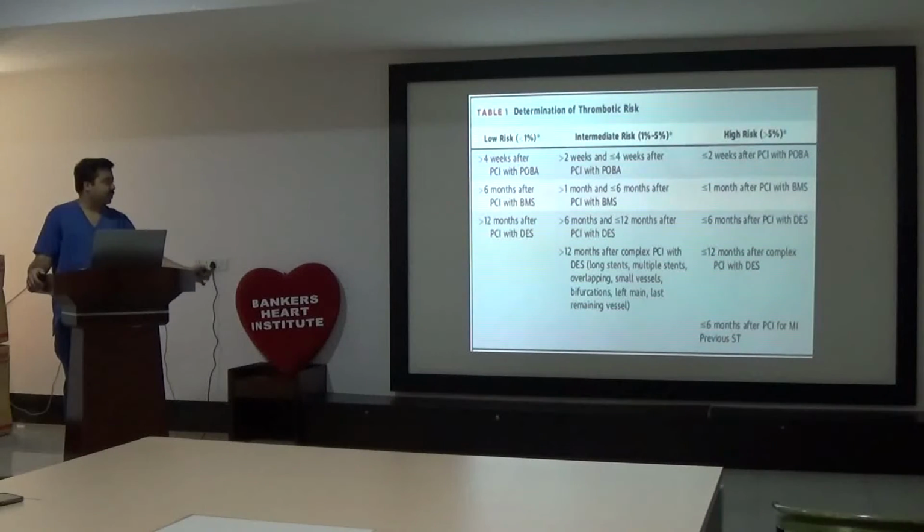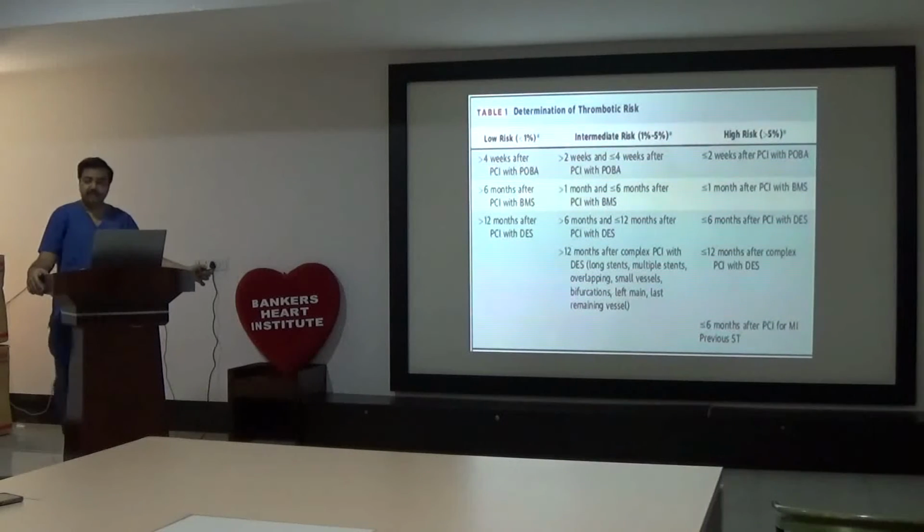Who are at low risk? We need to remember only this low risk and high risk category. So the low risk category is 4 weeks after only balloon angioplasty, that is 4 weeks after POBA. Nowadays POBA is not done. POBA is done for a particular reason, when a patient needs urgent surgery and develops myocardial infarction. But even after the introduction of newer generation DES, POBA is again out. New generation DES can be implanted even if the patient requires emergency surgery.